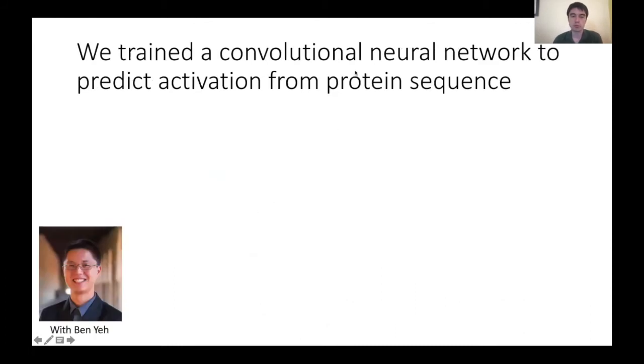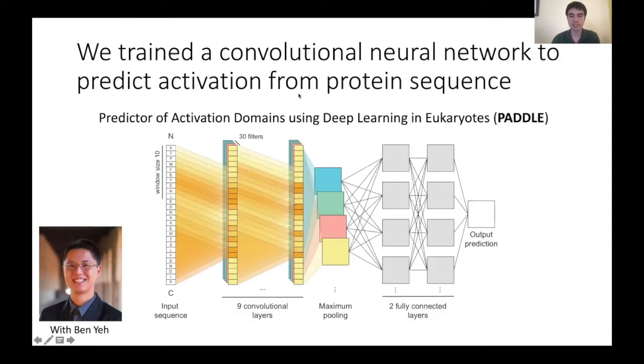So then we trained a more complex model based on sequence to predict activation. Specifically, we used a convolutional neural network. This was done together with Ben Ye, a really fantastic master's student in the computer science department at Stanford. The architecture of this is as follows.